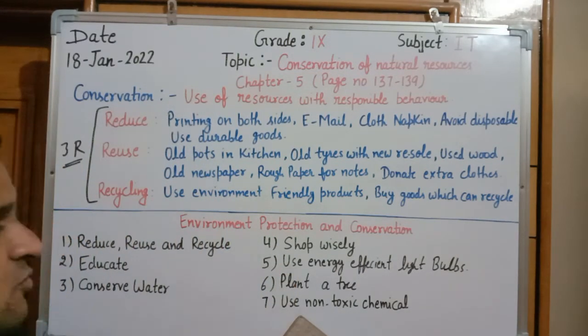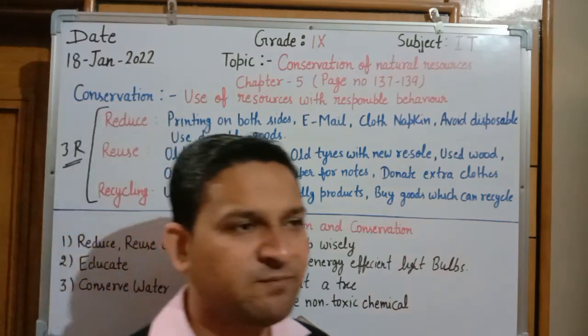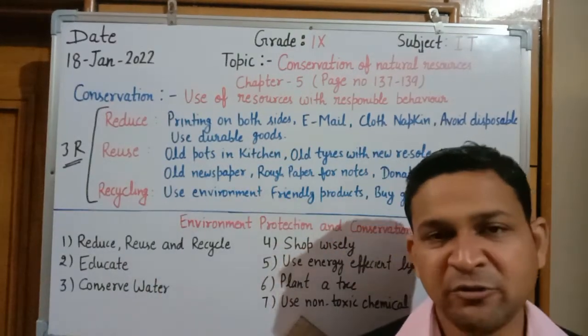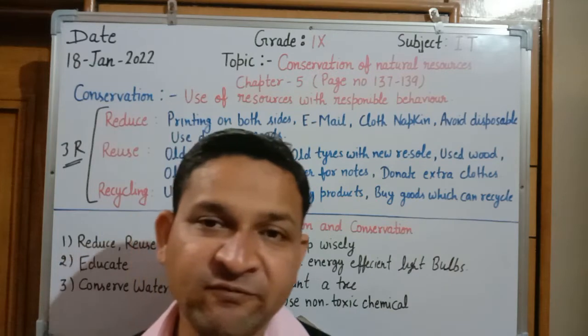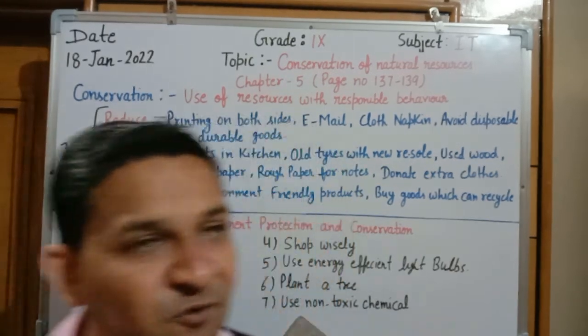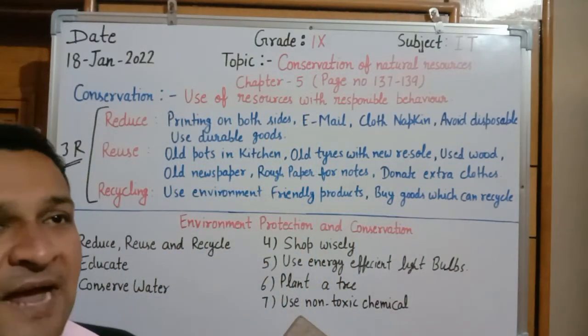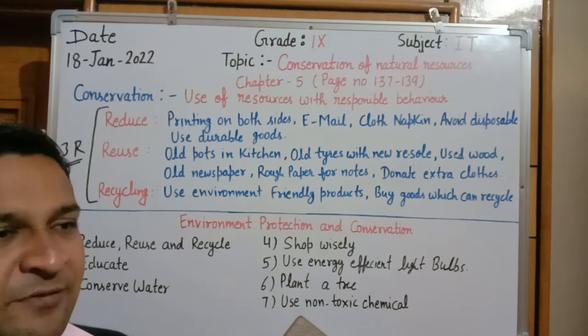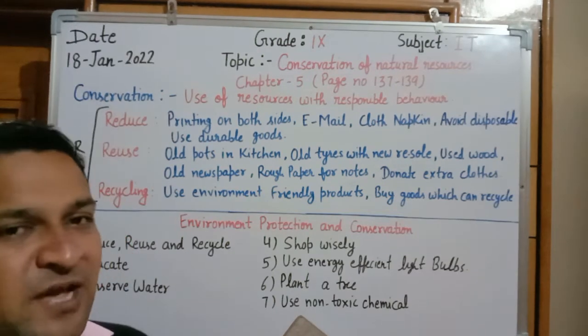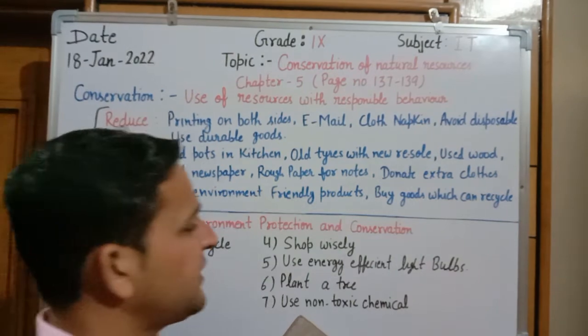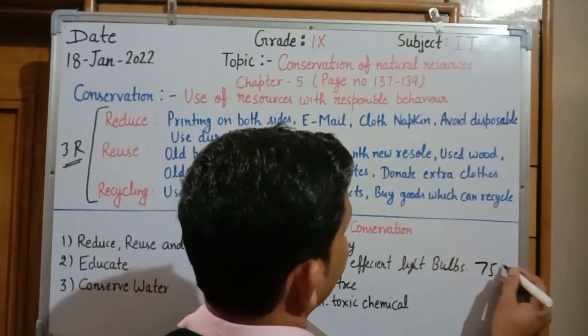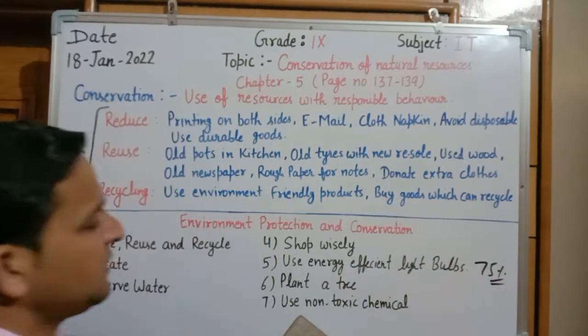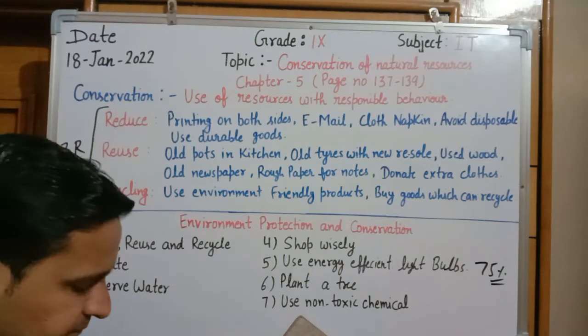Fifth point, use energy efficient light bulbs. The government is working to save energy, so a person has a duty to use LED lights or CFL lights that will save energy by approximately three by four. It means we can save approximately 75% energy if we use energy efficient light bulbs.